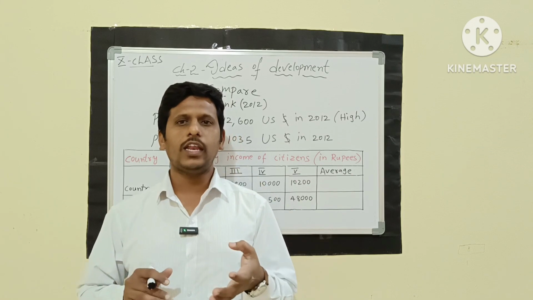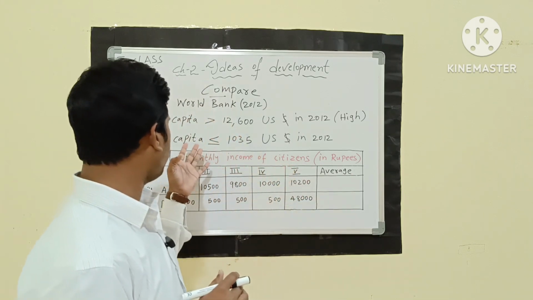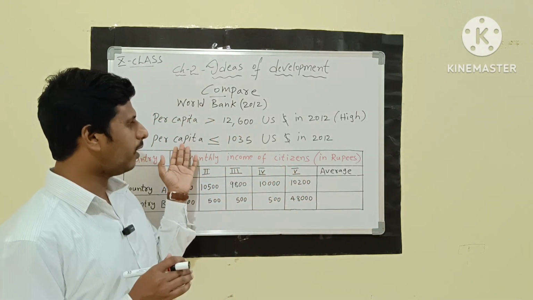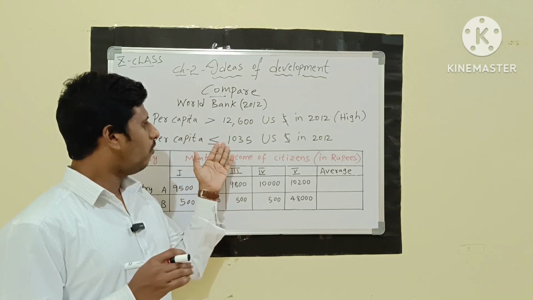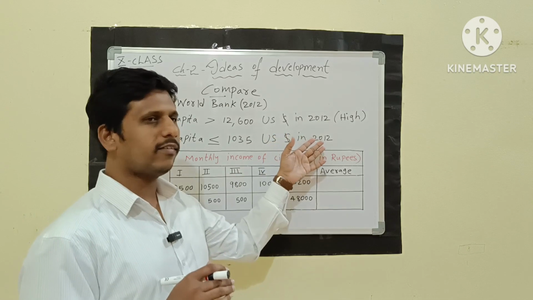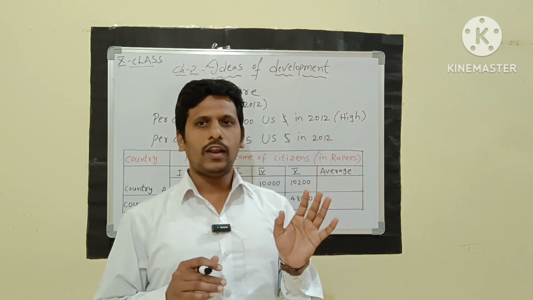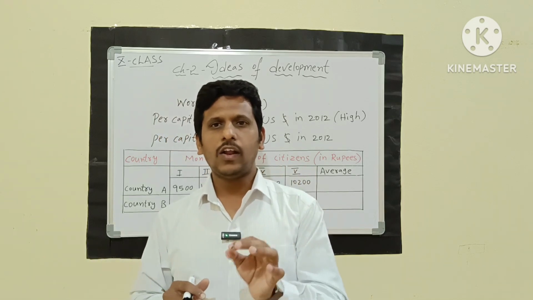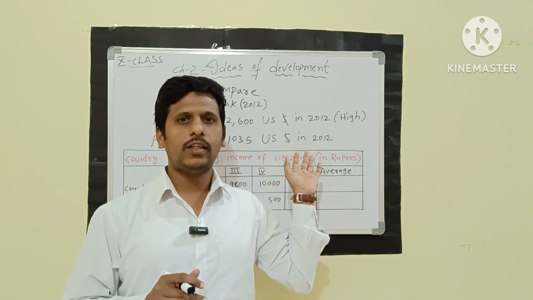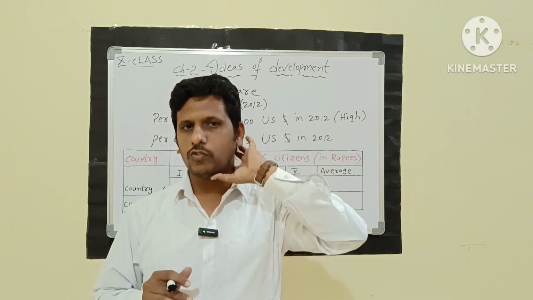When it comes to the low income category, the per capita income is less than or equal to 1,035 US dollars according to the survey in the year 2012. Those are the lesser developed countries.